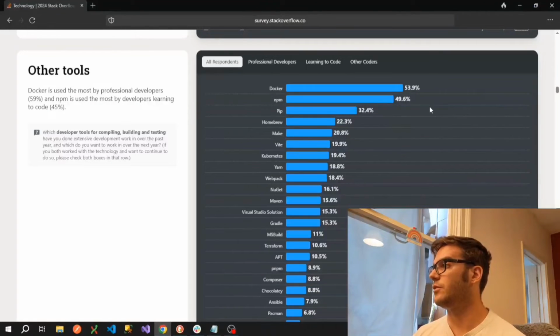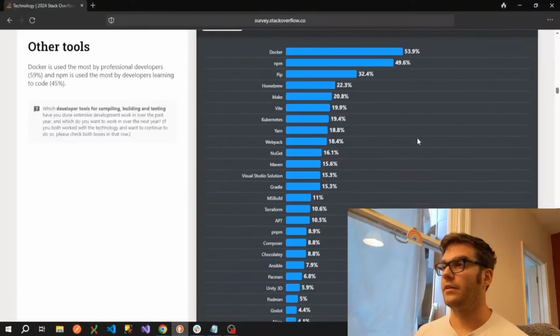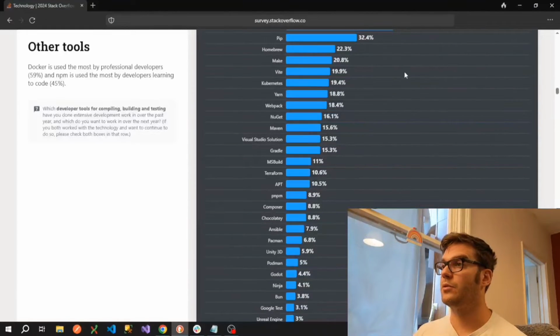So the difference between these two is NPM is mostly used for managing JavaScript packages, whereas pip is used for managing packages in Python. And then as we go down this list, we can see various build tools and bundling tools such as Vite, Yarn, Webpack, which is quite old now, and you can see it's been overtaken by Vite, which claims to be a lot faster.